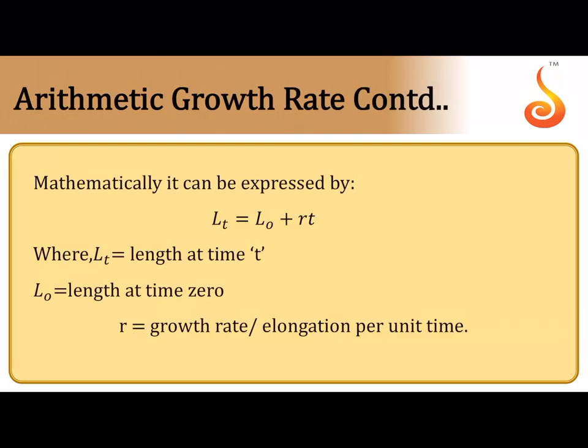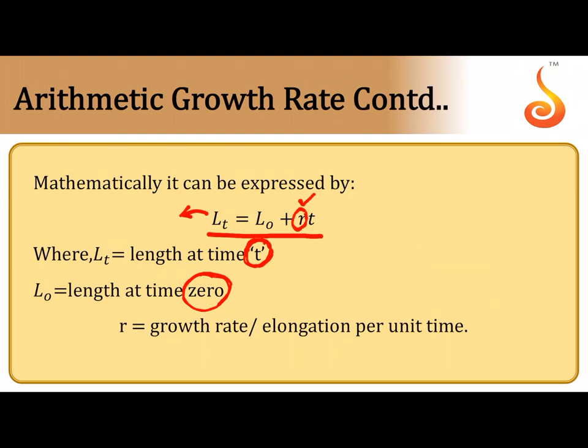The mathematical expression for arithmetic growth is L_t = L_0 + rt. L_t, say if you are studying the length of the root or the length of the plant as it keeps growing taller and taller, is the length achieved at a particular time t. L_0 is the length it had at time 0 in the past. And r is the growth rate, per unit time, say per second or per minute or per day, how much growth is happening.